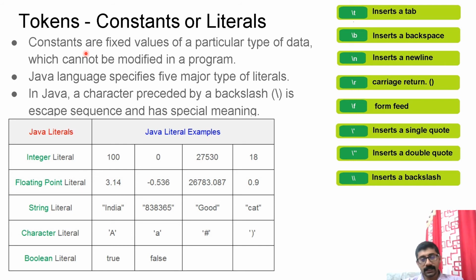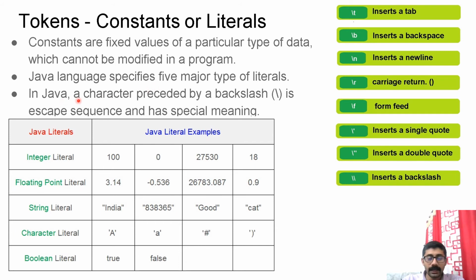Constants or literals, that is the next type of tokens. Literal is nothing but the constants. Constants are fixed values of a particular type of data which cannot be modified in a program. Java language specifies 5 major types of literals.